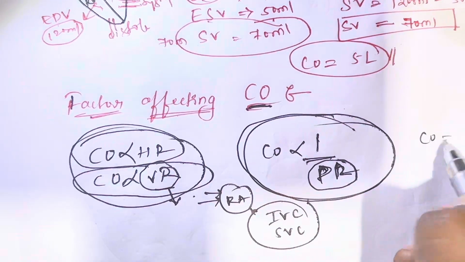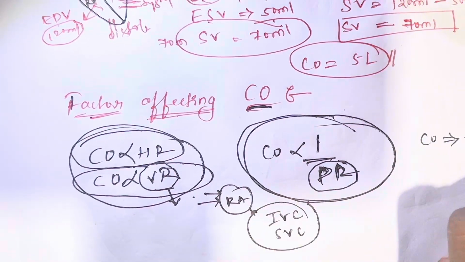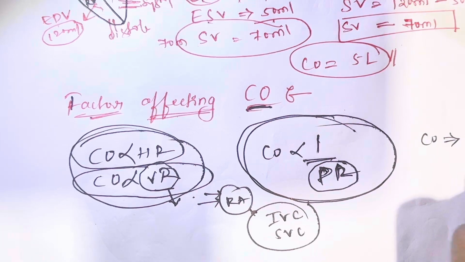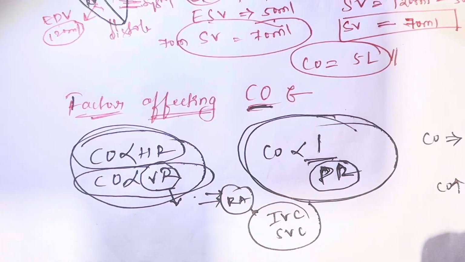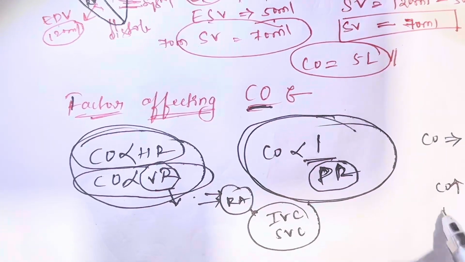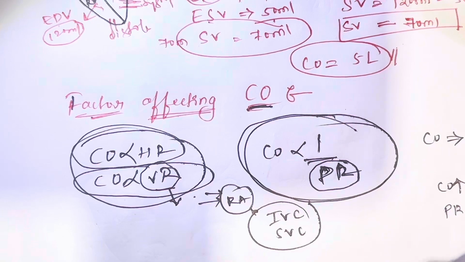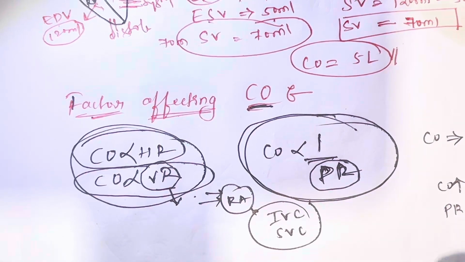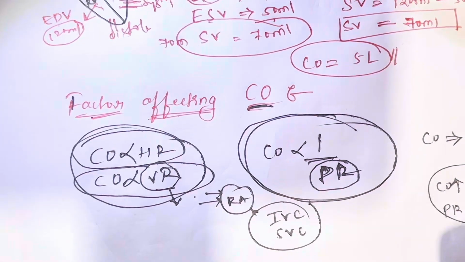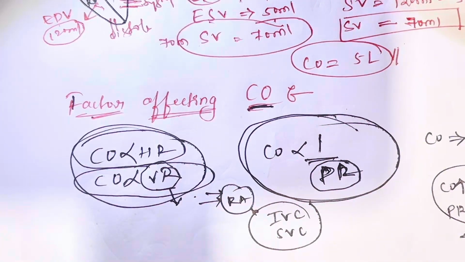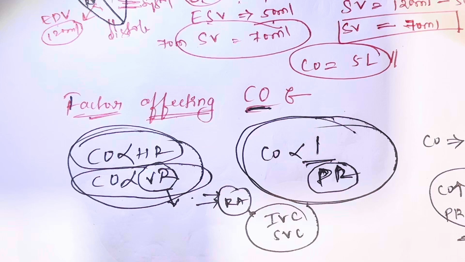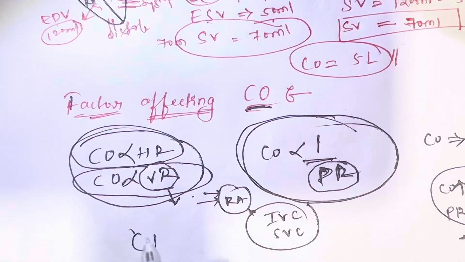Cardiac output means the amount of blood which has been ejected in 1 minute, that is 5 liter. As the cardiac output increases, the peripheral resistance decreases. As the peripheral resistance increases, the cardiac output decreases, and vice versa. So you will remember these things. The next thing is cardiac index.